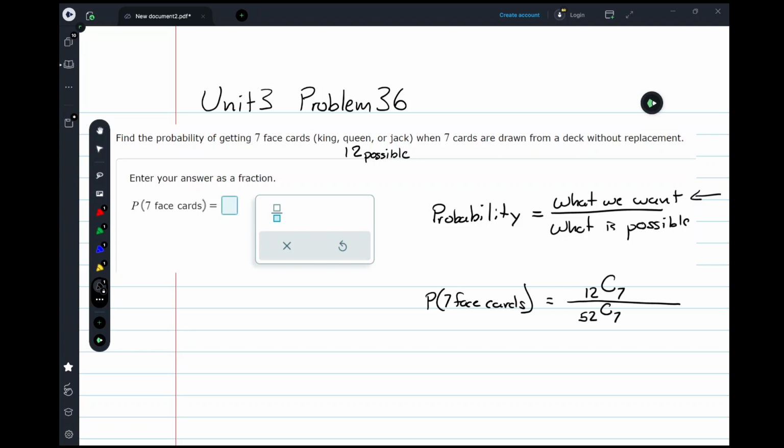So to reiterate, what we're looking at is using combinations to get us the number of ways to get what we want, the 7 face cards out of the 12 possible face cards I could be drawing from, divided by what is actually possible, because we know that the deck contains more than face cards. There are 52 total cards, and I want to know how many different ways there are to select 7 out of those 52.